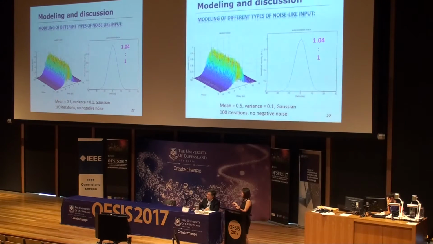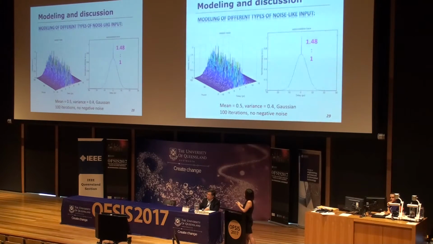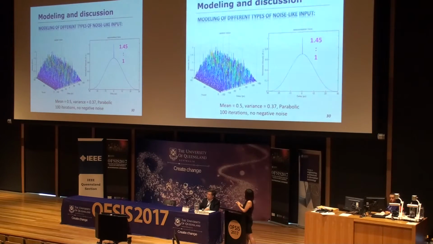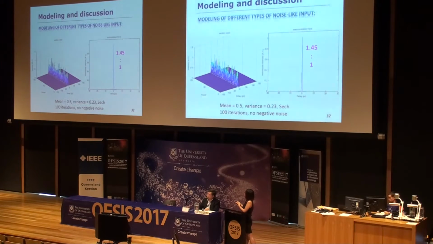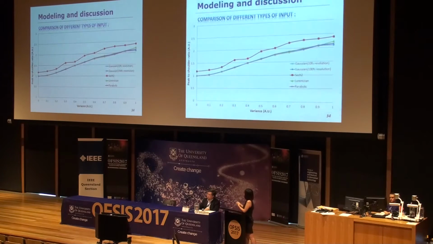Besides the evolution of noise-like pulses, we have also simulated different kinds of noise-like pulse input, including Gaussian noise-like input with the same mean but different variance changes, and parabolic NLP, Lorentz NLP, Sech NLP, and Sech square NLP. From this figure, we can see that as the variance increases, the peak-to-shoulder ratio also increases, which can be intuitively explained because if the variance is large, that means a larger deviation from the mean. And this also introduces a sharper spike on the autocorrelation trace.